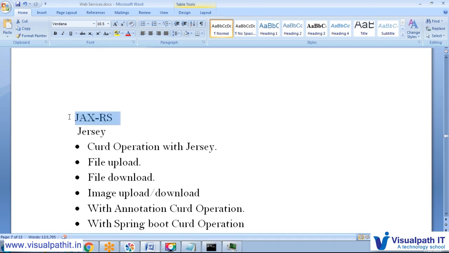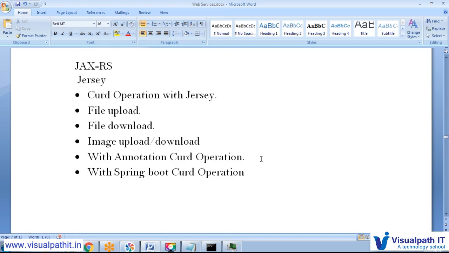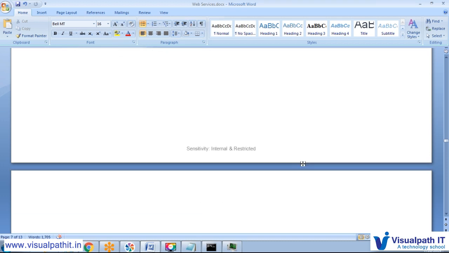Till now this is just basic information, and here we can use JAX-RS, and with this code we have to create, update, read and delete, and also file upload, file download, image annotation, and Spring Boot. These 5 applications, 336 applications, I am going to develop using Jersey, and we'll see how we can achieve this.